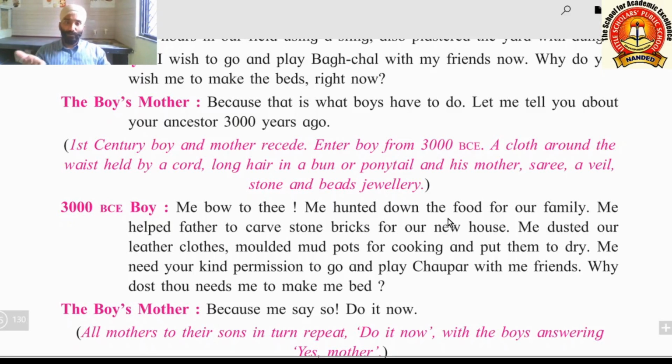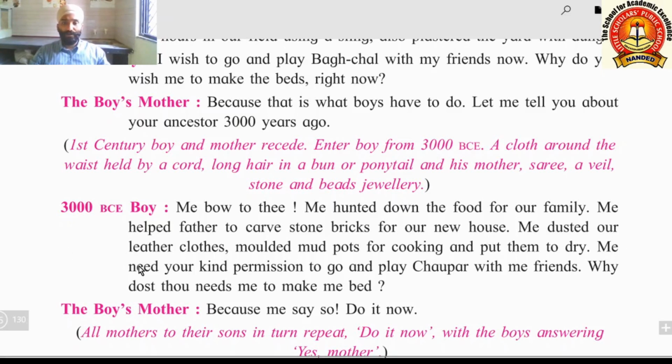He hunted food for the family. Means he killed some animals and that he brought for the family for eating, because at that time even the farming was not there. This is why they used to hunt. Then he helped father to carve stone bricks for our new house. Stone bricks. They used to build their houses with the help of stone bricks. This also we can see here.